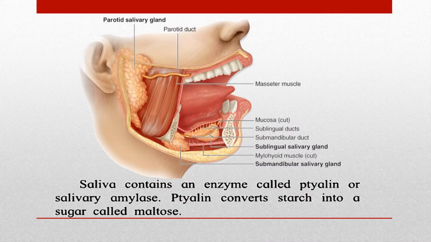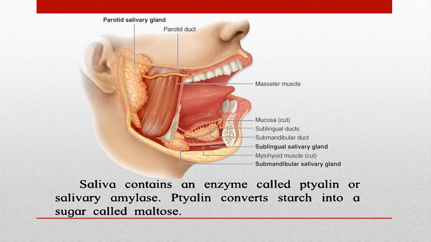Next, after you're chewing the food, along with chewing the food, saliva is also being released. Saliva contains an enzyme called ptyalin or salivary amylase. Ptyalin converts starch into a sugar called maltose.